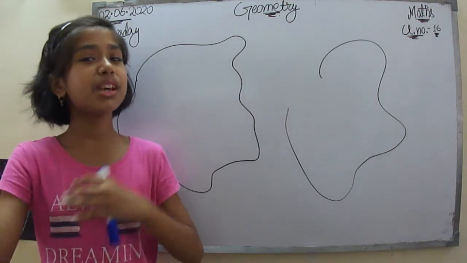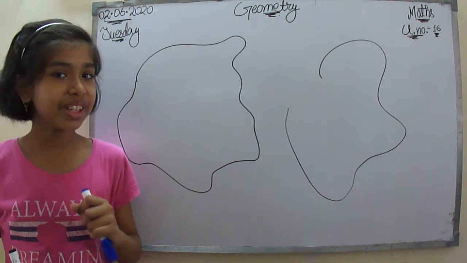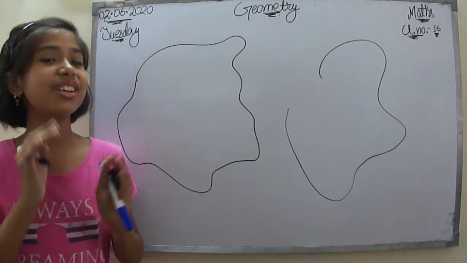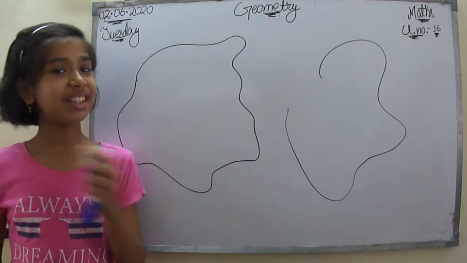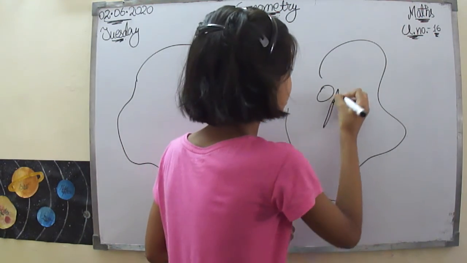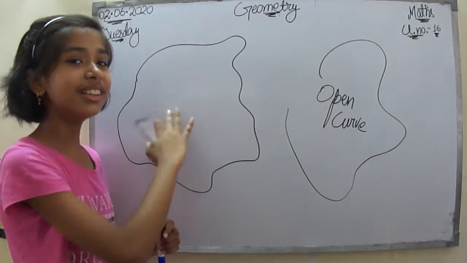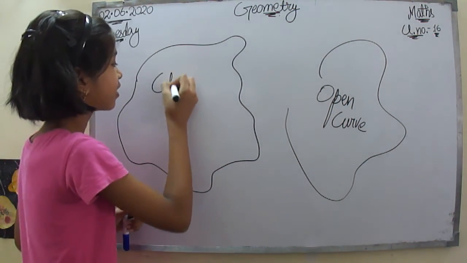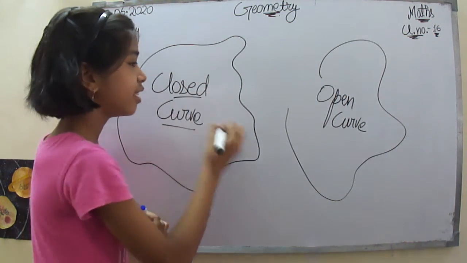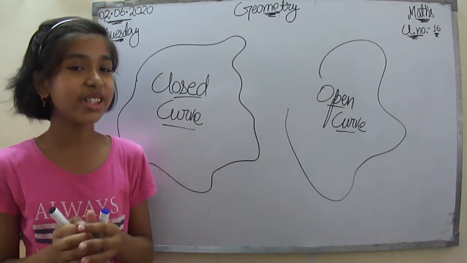Now, what can we describe about this figure? We can see that this one over here is a closed curve, right? We learned about closed curves and open curves, and I think that you had guessed about this one, the open curve. So this is going to be the open curve, and this is going to be the closed curve. Very simple to name. Now I think that curves are also clear to you.